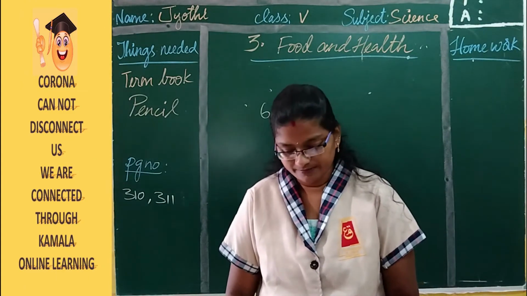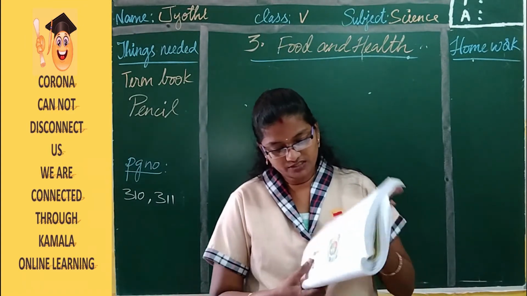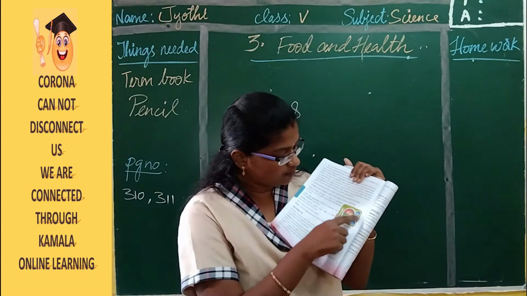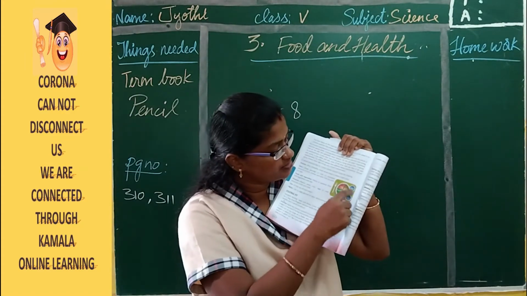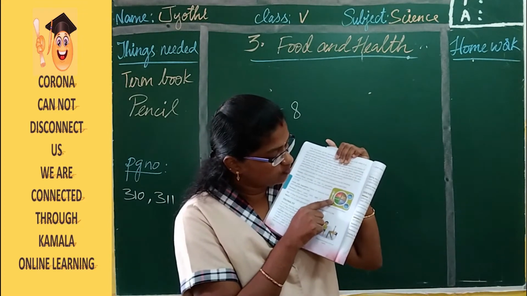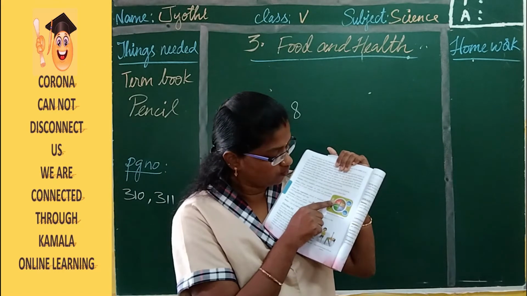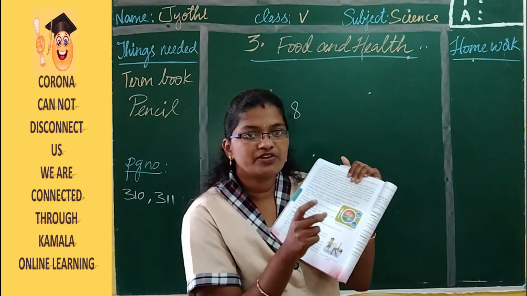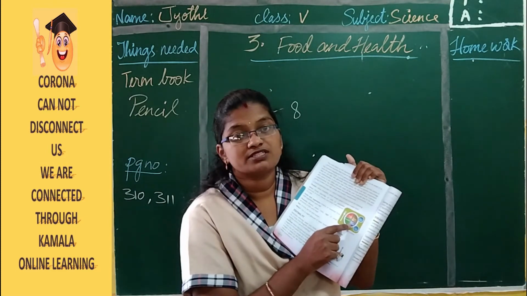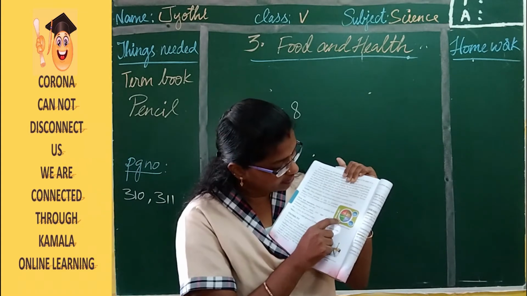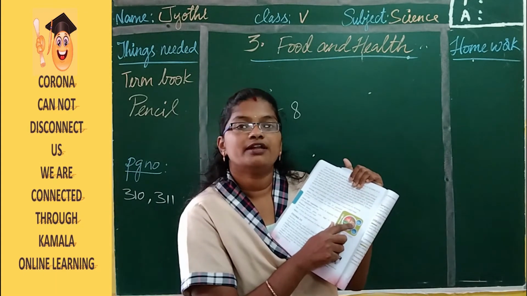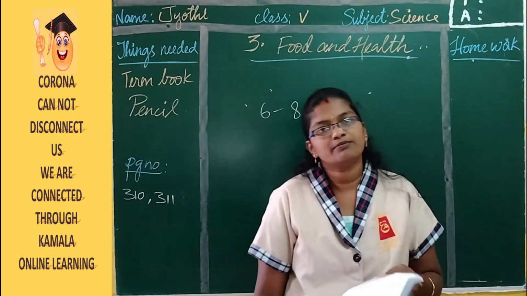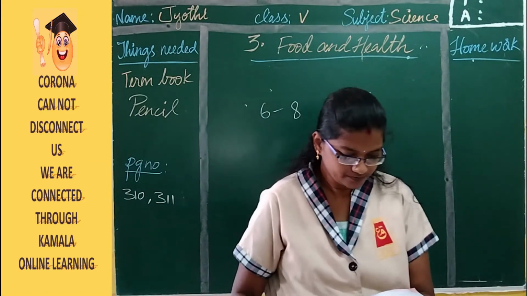Then staying fit. So before going into that, see here, he has given that balanced diet for school children. How much you have to take? If you think that this is your plate, vegetables should be a little more than a quarter portion, fruits a quarter portion, grains or chapati a quarter portion, because chapati is made up of wheat and that is grains. Then proteins, that protein food you have to take. Along with that you should have water and dairy. Dairy is nothing but the milk. So if you don't want to take milk, you can take milk products also.